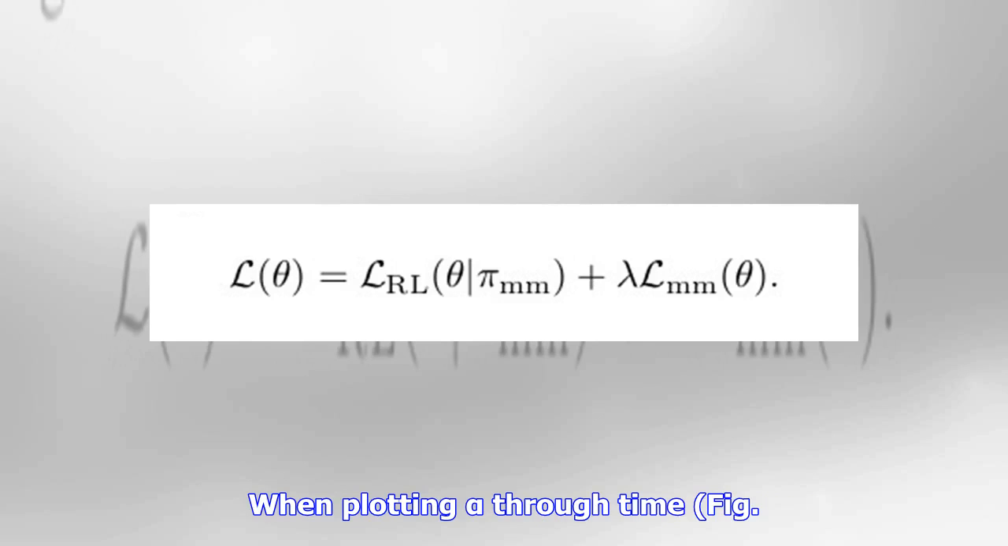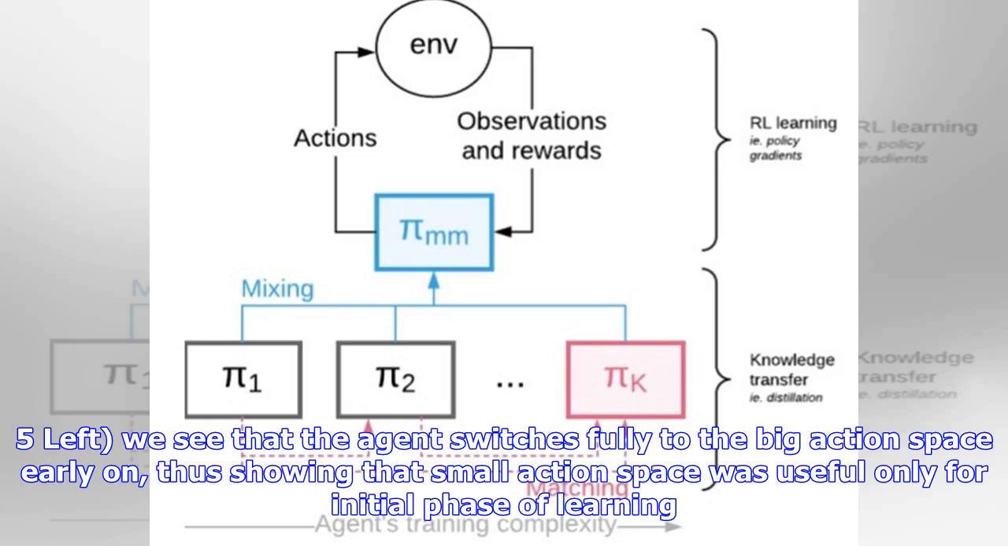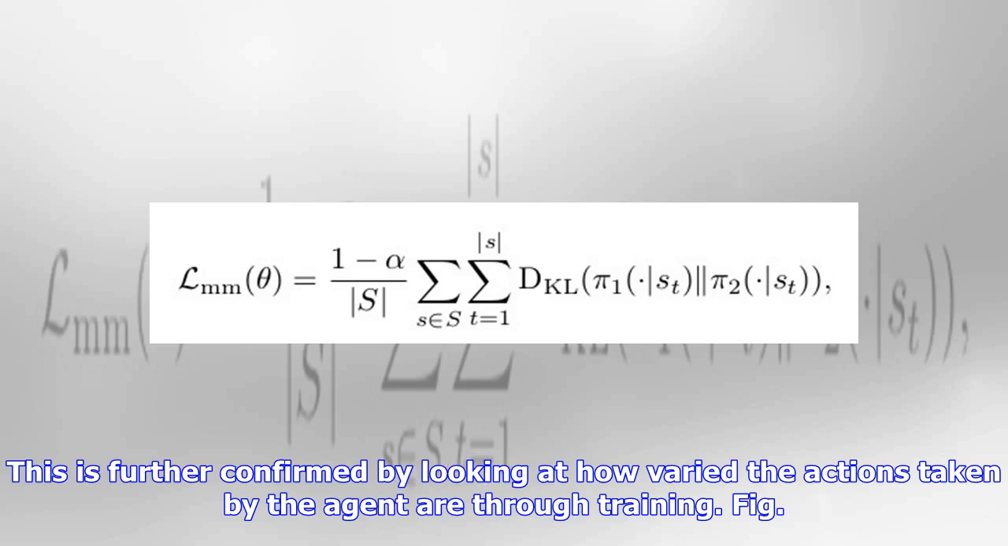When plotting alpha through time, Fig. 5 left, we see that the agent switches fully to the big action space early on, thus showing that the small action space was useful only for the initial phase of learning. This is further confirmed by looking at how varied the actions taken by the agent are through training.